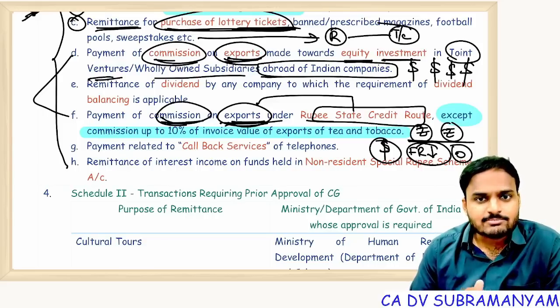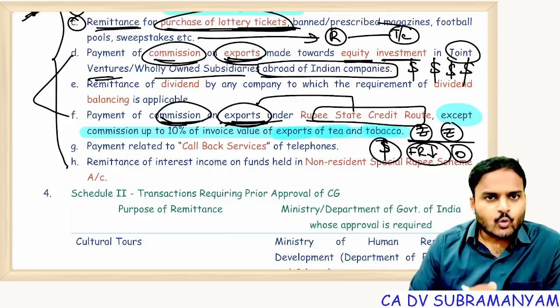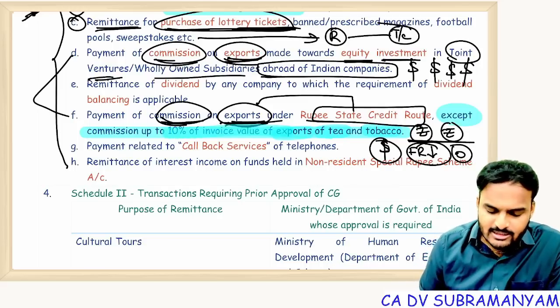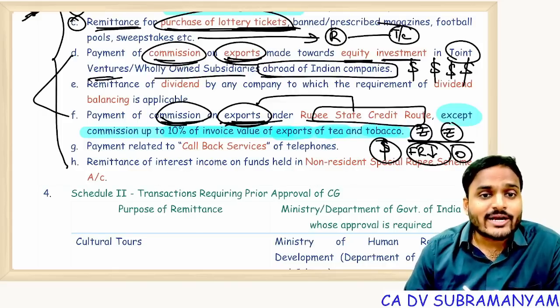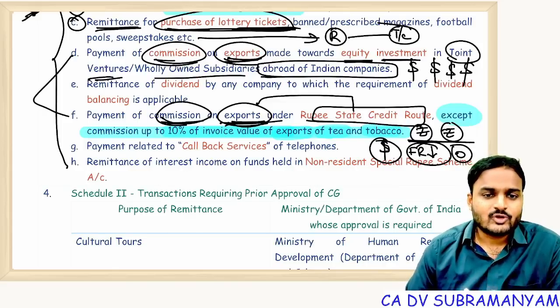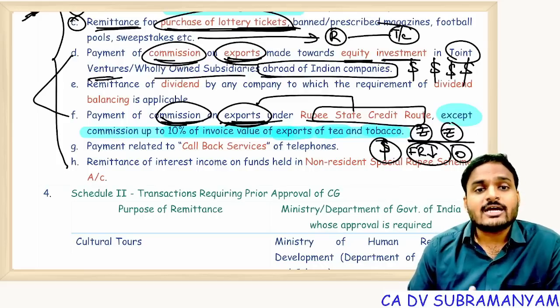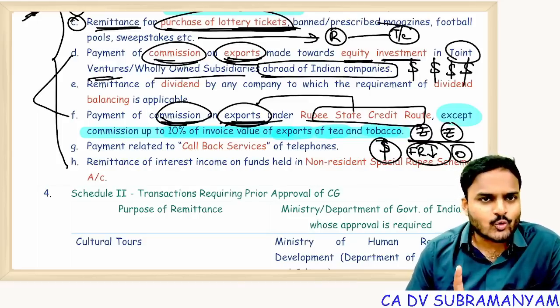Sir, what is that exception, sir? With respect to exports of tea and tobacco, up to 10% of invoice value, you can pay commission in foreign currency. You are allowed to withdraw foreign exchange, foreign currency, up to how much? 10% of invoice value. Not all products, only tea and tobacco.